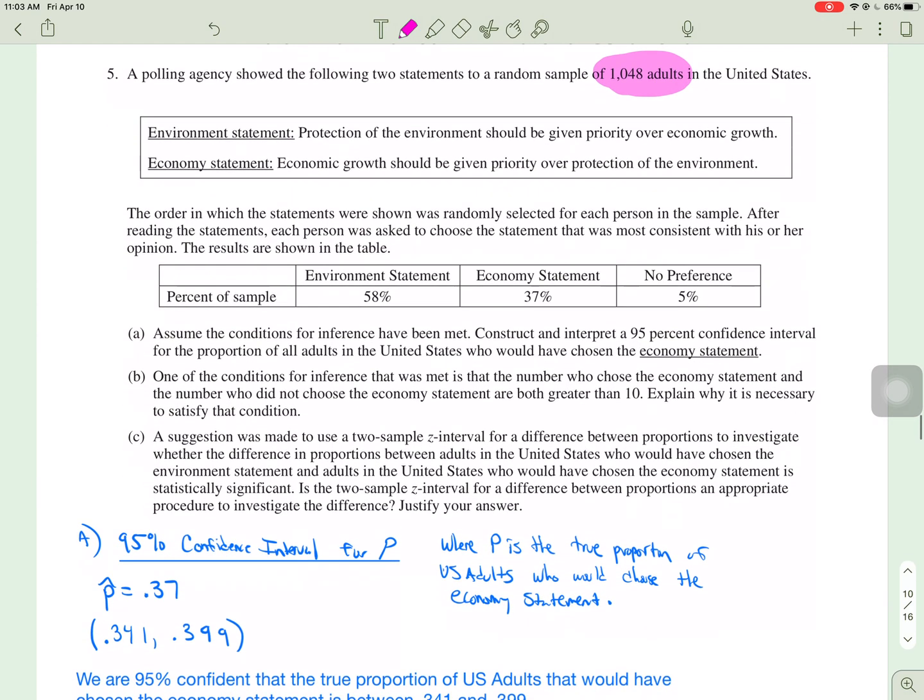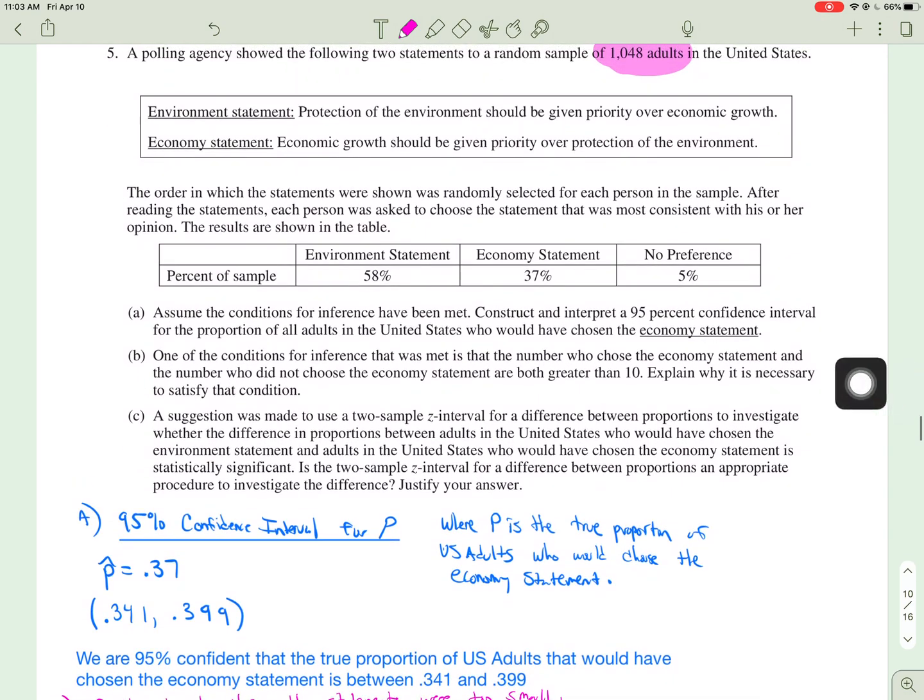So assuming conditions are met, a couple of things here. Name it. It's a 95% confidence interval for P, where P is the true proportion of adults who would have chosen the economy statement. I did it in the calculator. Put your N as 1,048. Put your P hat as 0.37 and fill it in. And there you go. It's a 1-prop Z-int.